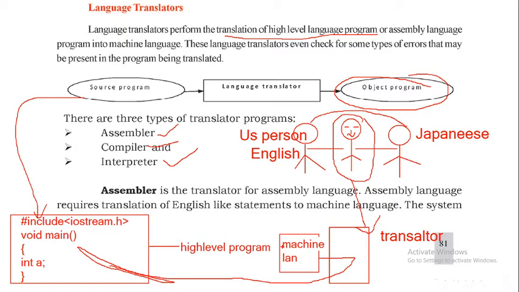So the high level language is written in a source program, which is available in high level language syntax, and it will be converted to machine level language with the help of the language translator. So this machine level language will be understood by the computer and will execute the instructions. Further, it will be decoded and again the machine level language will be converted into user understandable language. Okay, right? Translating and giving it to the user in a user understandable form. Okay, so that is the purpose of language translators.